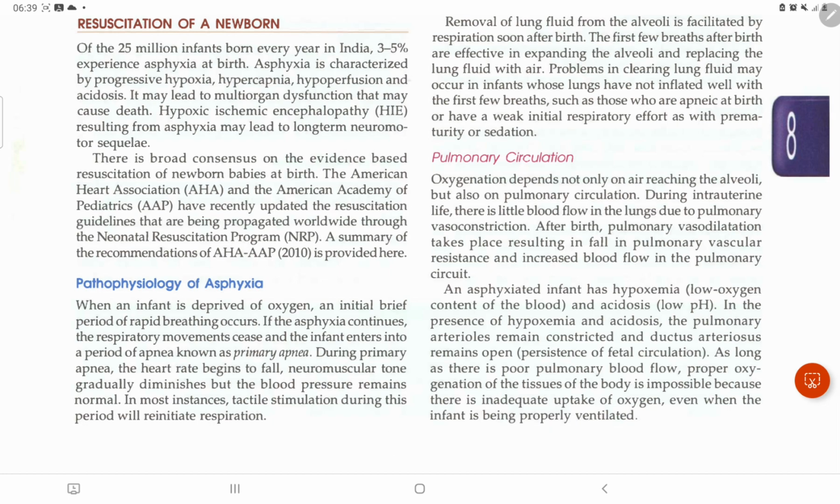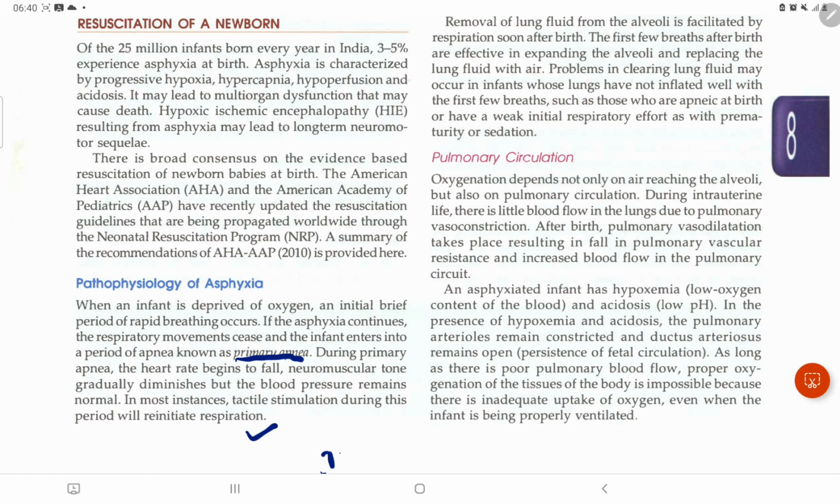When the infant is deprived of oxygen, an initial brief period of rapid breathing occurs. If asphyxia continues, respiratory movements cease and the infant enters a period of apnea called primary apnea. During primary apnea, the heart rate begins to fall and neuromuscular tone gradually diminishes, but the blood pressure remains normal. In most instances, tactile stimulation during this period will reinitiate respiration.